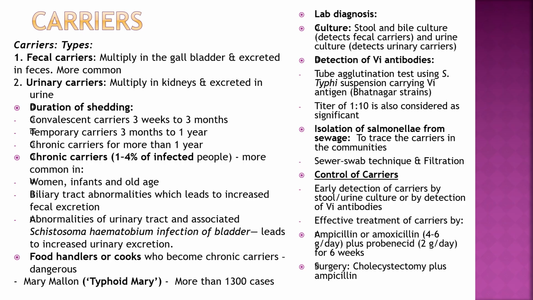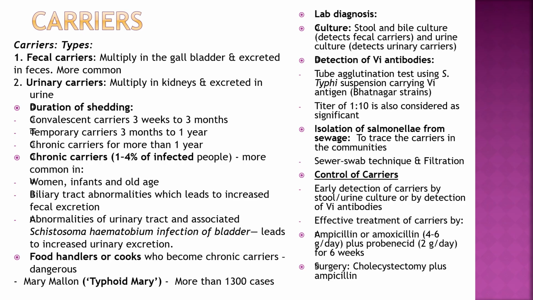Typhoid carriers. Types: fecal carriers multiply in the gallbladder and are excreted in feces, more common. Urinary carriers multiply in kidneys and are excreted in urine. According to duration of shedding: convalescent carrier 3 weeks to 3 months, temporary carrier 3 months to 1 year, and chronic carrier more than 1 year.